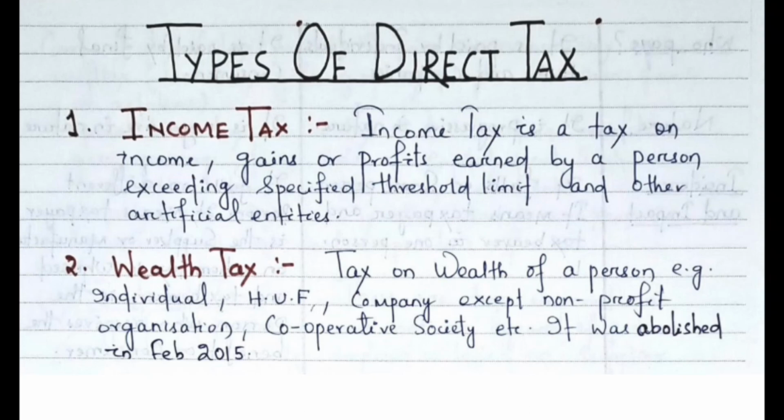Okay. Now next is the wealth tax. Wealth tax means tax on the wealth of a person. Now what is wealth? Wealth means any property or any type of jewelry, or we can say any precious stones or any of the assets possessed by a person, for example an individual, HUF, company, except non-profit organization and cooperative society.